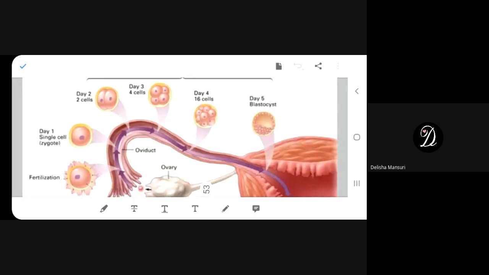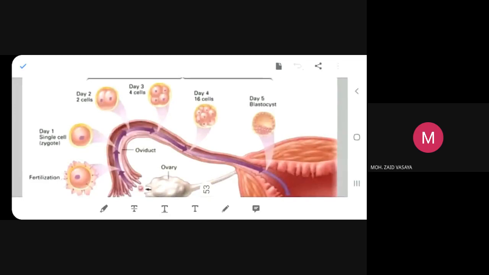A new human individual develops from a cell called gamete. I repeat, a new human individual. Please understand all the words. A new human individual develops from a cell called gamete. I've been telling you so many times, repeatedly, maybe yesterday or day before yesterday, when we had the last session regarding this, that from where we get a new individual.